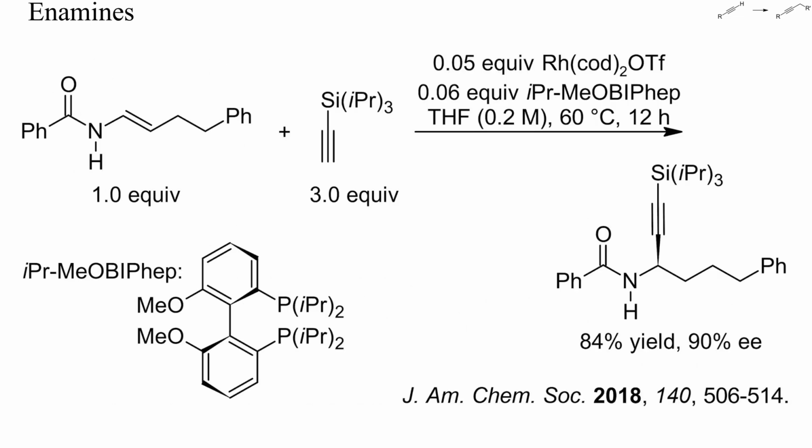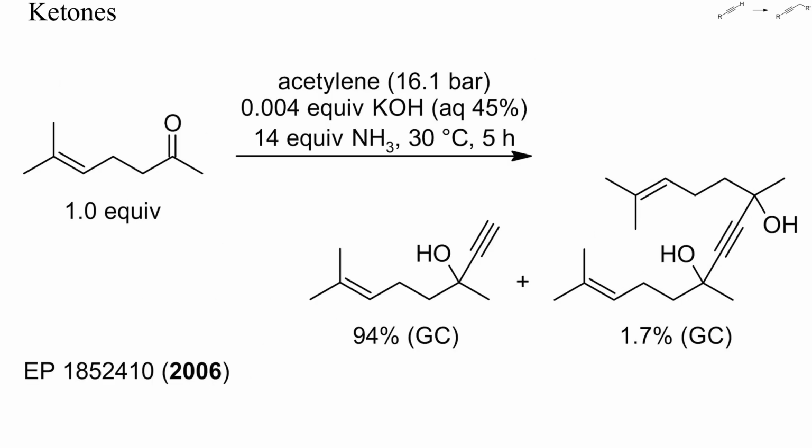In the presence of certain catalysts, enamines behave like iminium salts and act as electrophilic alkylating reagents. In this example, silylated acetylene was aminoalkylated enantioselectively with an acylated enamine. The reaction was catalyzed with 5% of a rhodium complex. Ketones are less reactive than aldehydes or aldehyde-derived iminium salts, but can still react with only partially metallated alkynes.